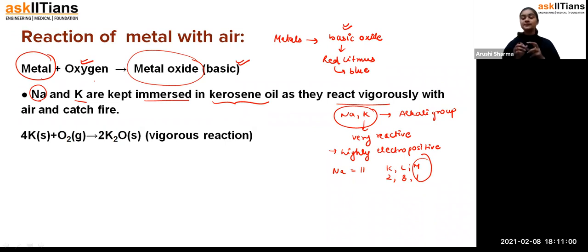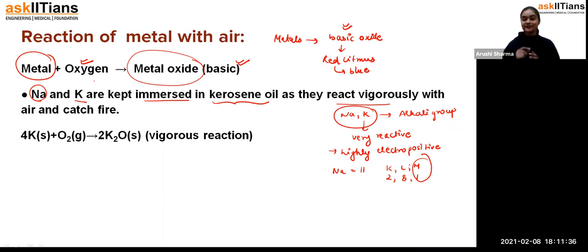Both of them just have to donate their one electron, so that they can acquire a stable configuration similar to the noble gases. That is why we have to store them in kerosene oil. If you keep sodium or potassium in the open atmosphere, or directly in contact with oxygen, there will be a very vigorous reaction, which could be dangerous for you as well. That is why we don't keep sodium and potassium in open surroundings, we keep them immersed in kerosene oil, because they are highly reactive, because they are highly electropositive.